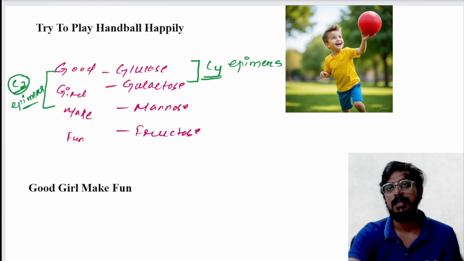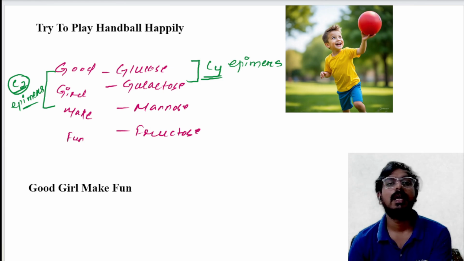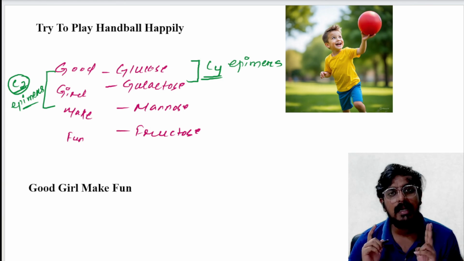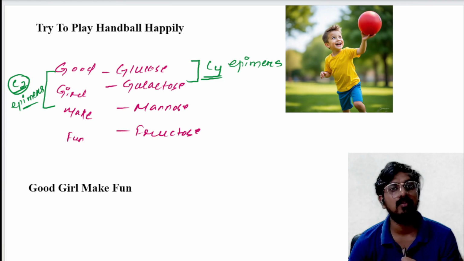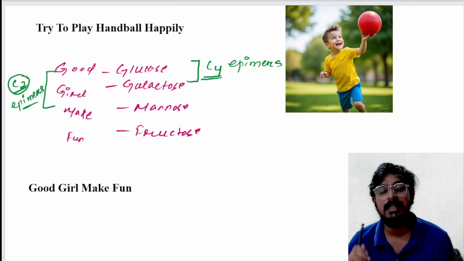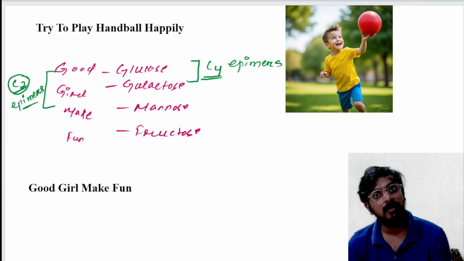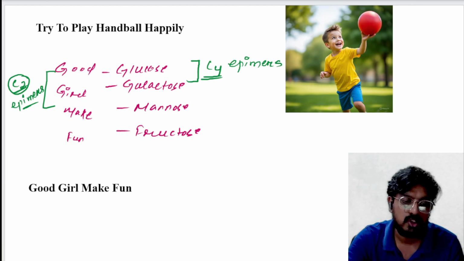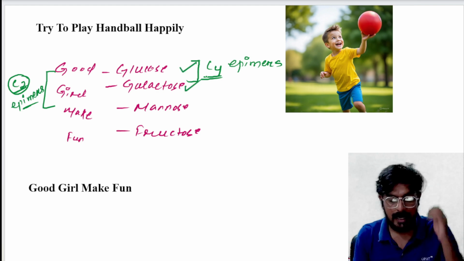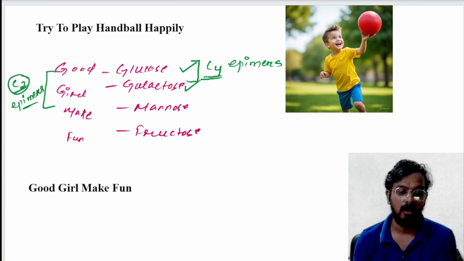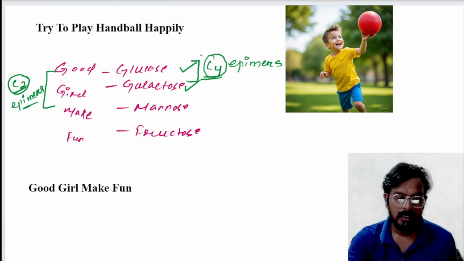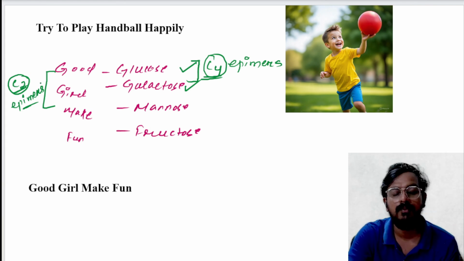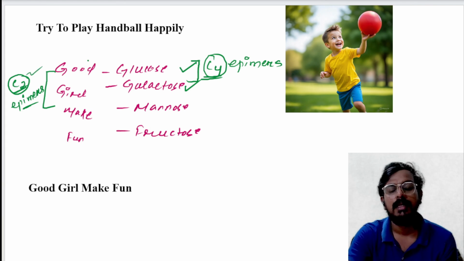Now, what is an epimer basically? Briefly, epimers are monosaccharides that differ from each other around a single carbon. If you compare the structure of glucose and galactose, they differ from each other at carbon number 4. Similarly, the difference between glucose and mannose is at carbon number 2. Okay, these are the examples.